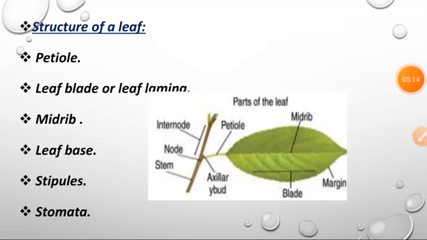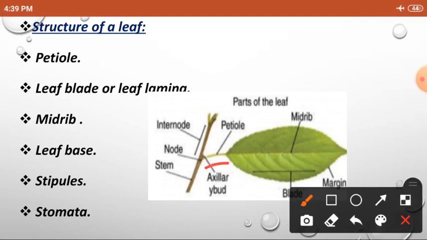Structure of a leaf. Petiole. Petiole means the leaf stem is called petiole. So this leaf stem is called petiole. Leaf blade or leaf lamina. This flat surface is called leaf blade or leaf lamina. The center vein of the leaf is called midrib.